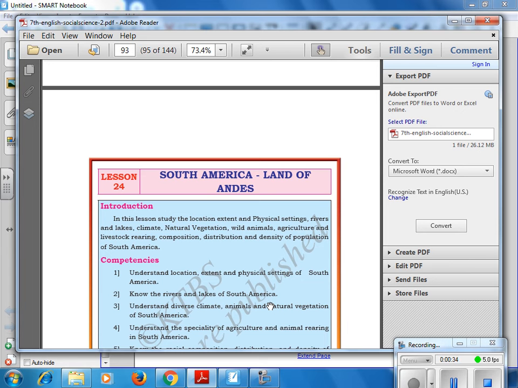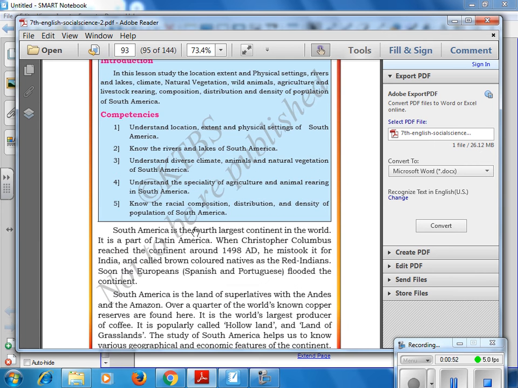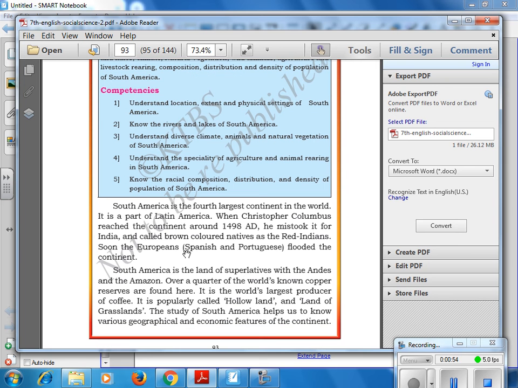In this lesson, we will learn about location, then extents. Later on we can study physical settings. We will discuss these concepts one by one. Very soon I would like to explain this topic with pictures and images.